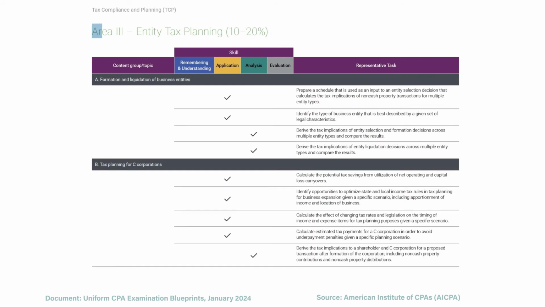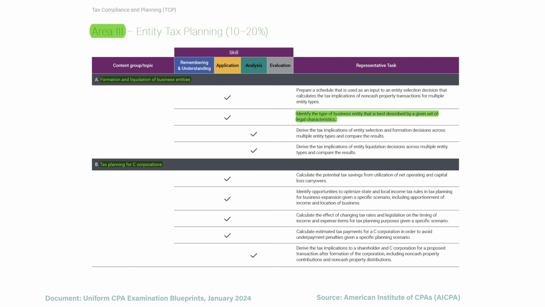Then we move to Area 3, which is entity tax planning. First is formation and liquidation of business entities. This is where we need to know the advantages and disadvantages of each type of entity, so that way we can choose the best entity given a specific scenario. Then we need to focus on tax planning for C corporations.